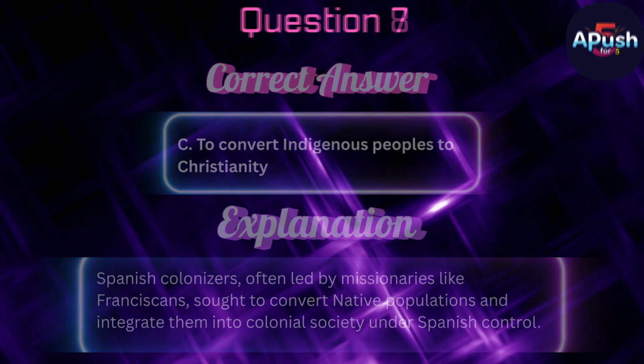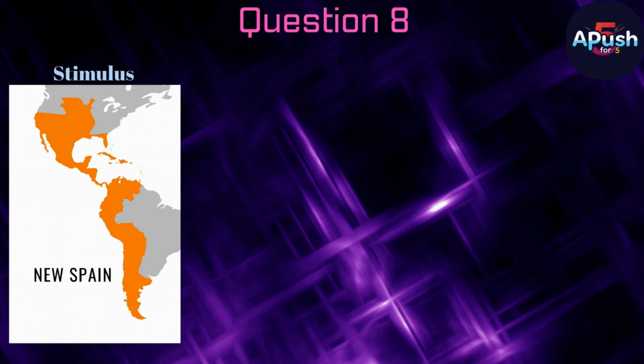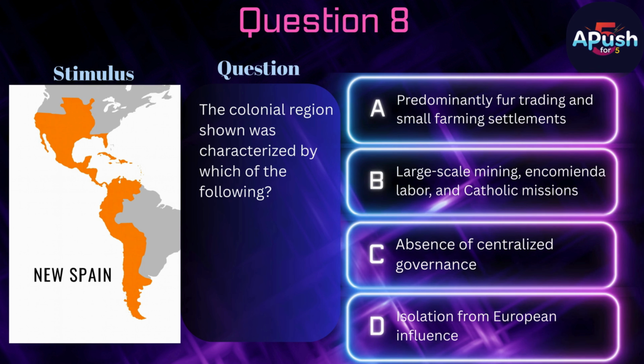Question 8. Stimulus. See the image. Question: the colonial region shown was characterized by which of the following? A. Predominantly fur trading and small farming settlements. B. Large-scale mining, encomienda labor, and Catholic missions. C. Absence of centralized governance. D. Isolation from European influence.